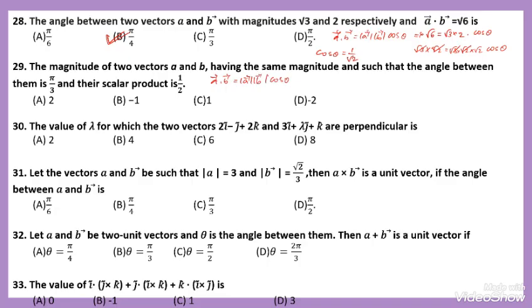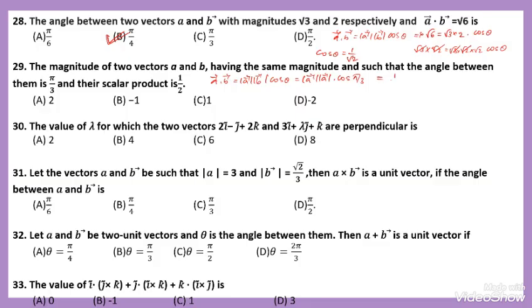While substituting the values, here the magnitudes of A and B are the same. Then it becomes magnitude of A into magnitude of A, then cos theta. What is the value of cos pi by 3? Okay, here A dot B, the scalar product, is 1 by 2.